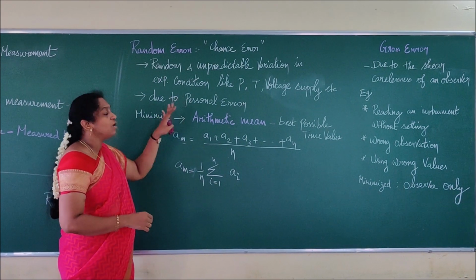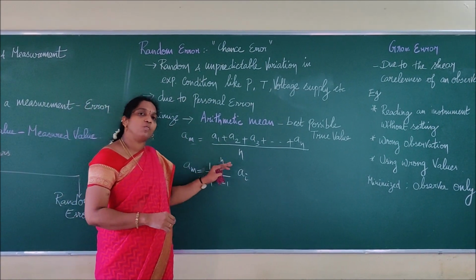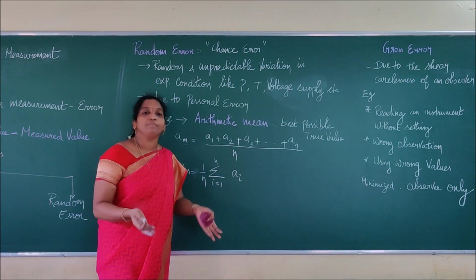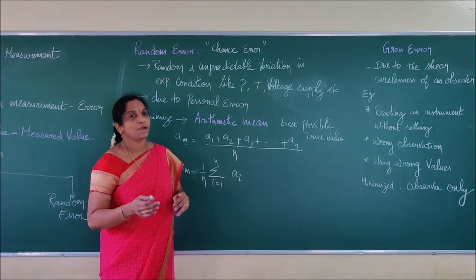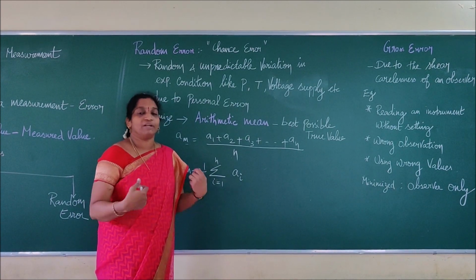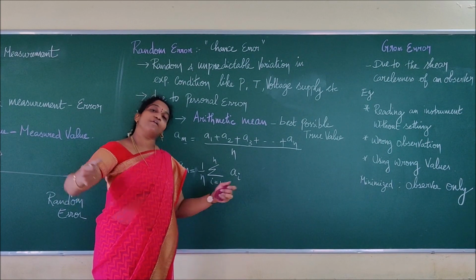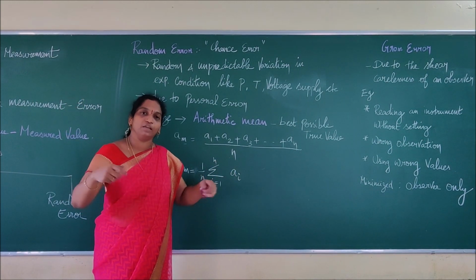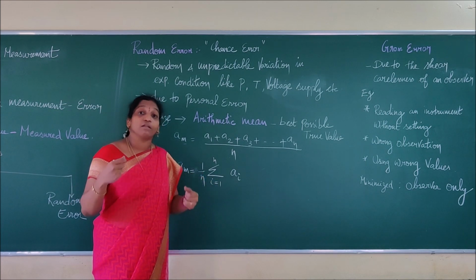So random error can be minimized by means of the arithmetic mean. But systematic error cannot be minimized. Systematic error means, for example, I am using a measuring tape to measure my chest size, and I have been using it for a very long time. The tape will be somewhat loose and some error will be there in the reading.